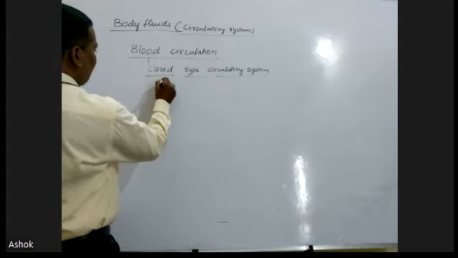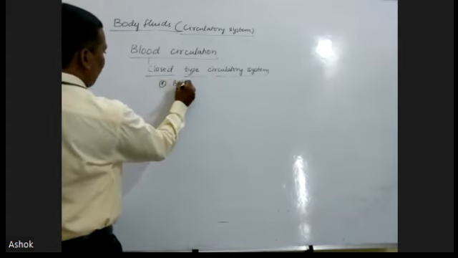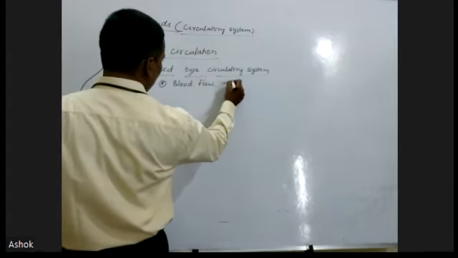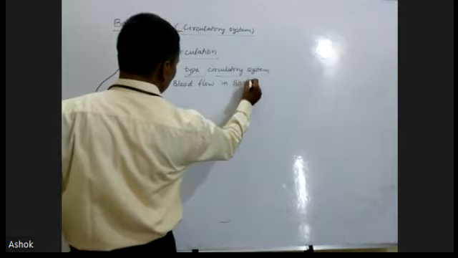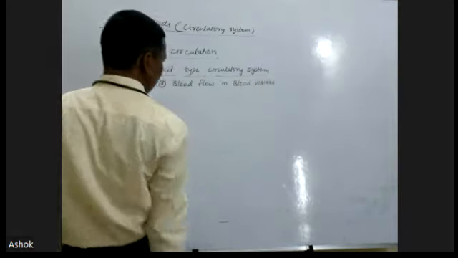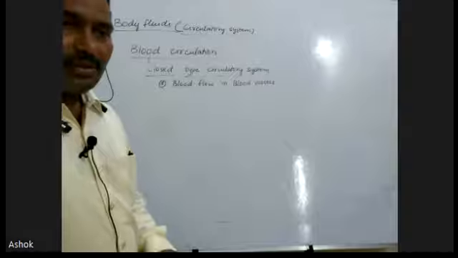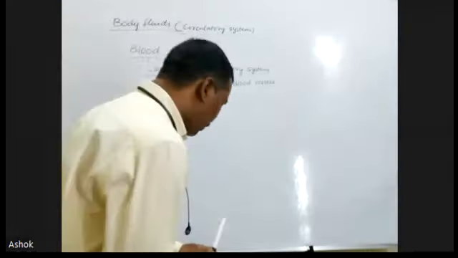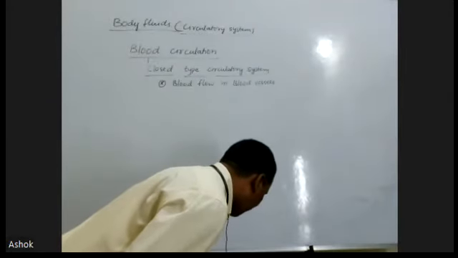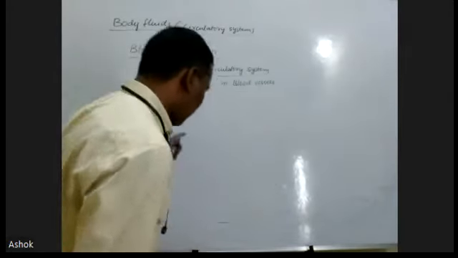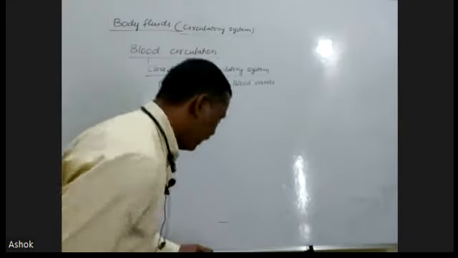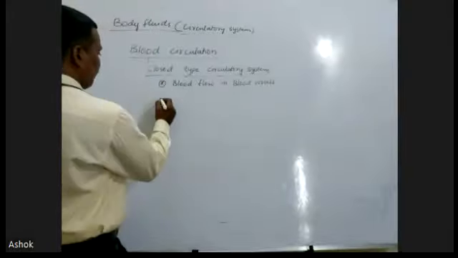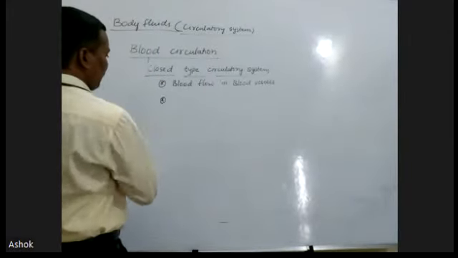In this circulatory system, blood flows in blood vessels. The blood does not come into the empty spaces of the animal body in this circulation. The blood flows in the blood vessels. Now the next character.